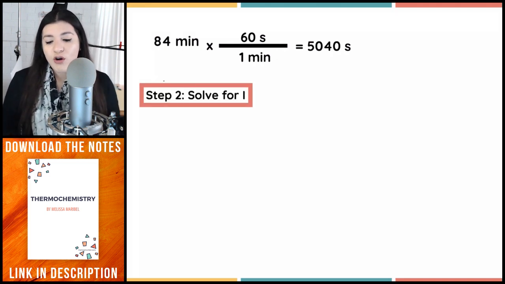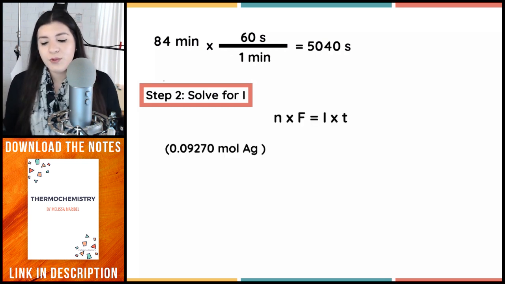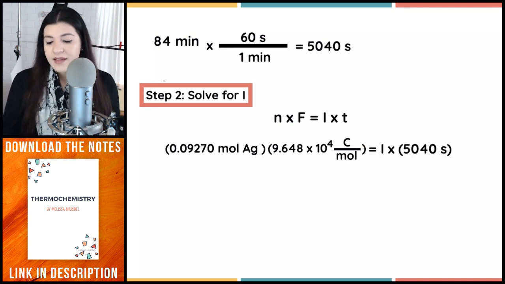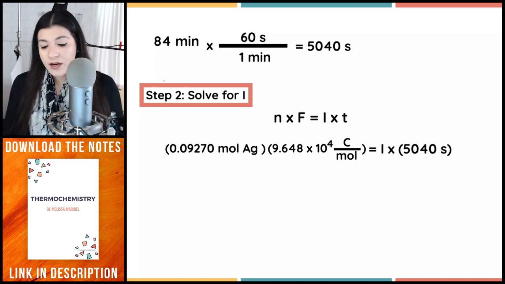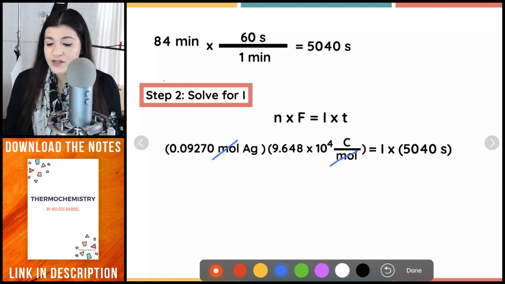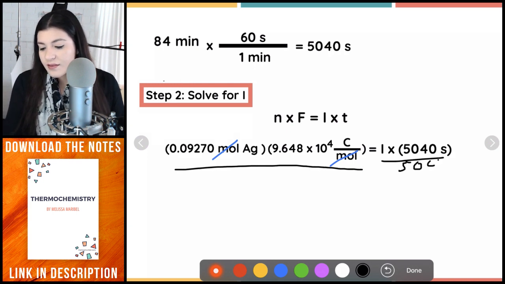So now we're going to solve for I, which is our current. Plugging everything in, we found our moles. We have Faraday's constant. That will be given to you. And then next, we are looking for our current. We just converted everything to seconds. Since everything is in its proper unit, I can then just cancel things out. So those two would cancel. And the next thing I would do is divide both sides by the seconds to give us our results.